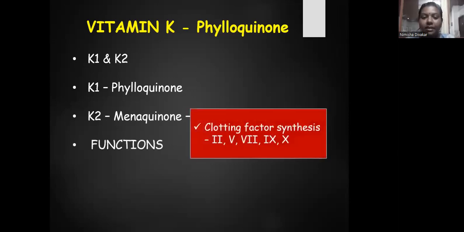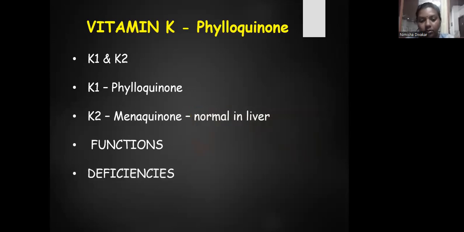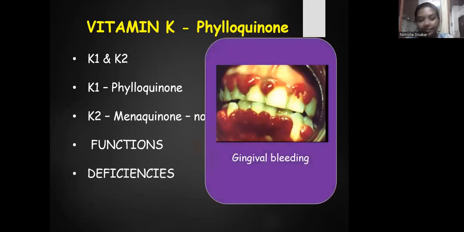The function of vitamin K is that it helps in hemostasis, that is, it helps in the synthesis of clotting factors 2, 5, 7, 9, and 10. Deficiency of vitamin K results in gingival bleeding. We know vitamin K deficiency causes bleeding, not only gingival bleeding, but bleeding in every wound.